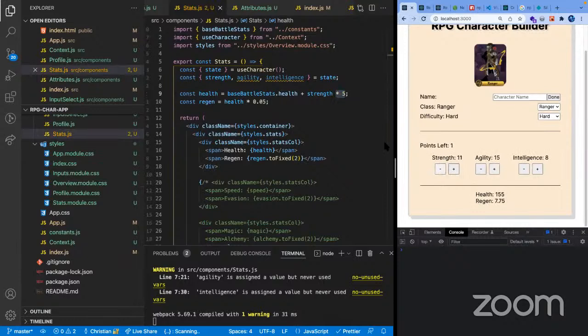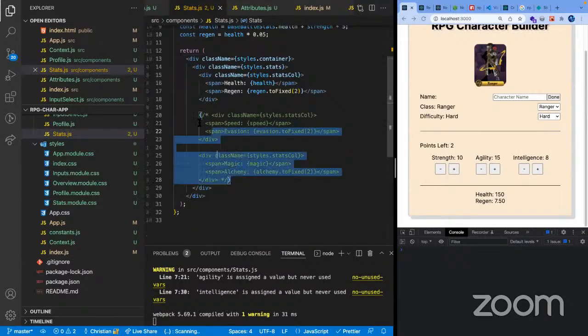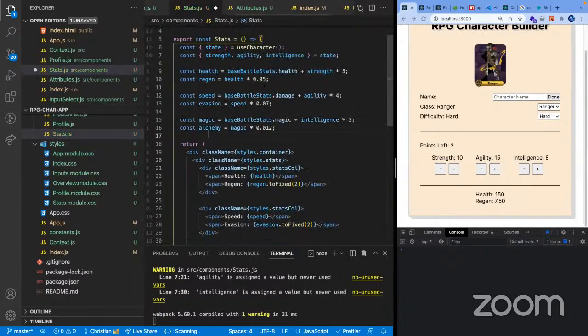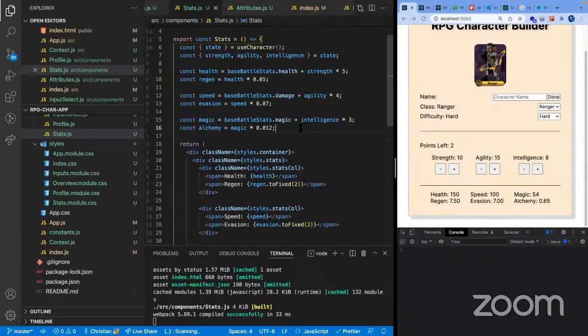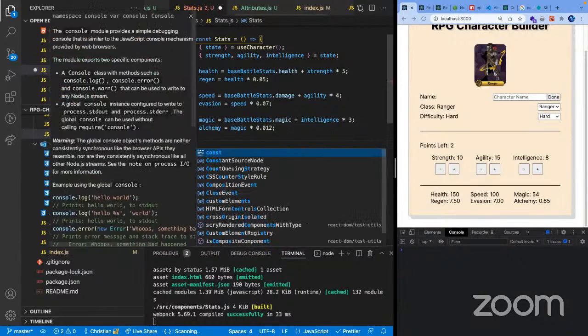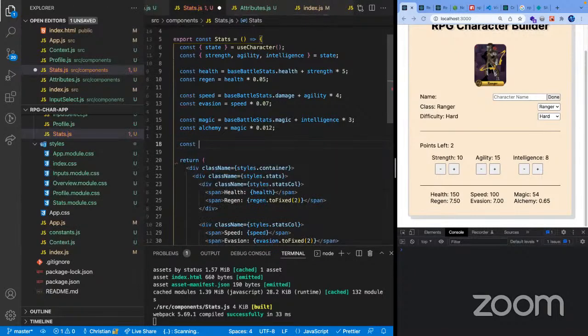And yeah, let's add the other ones, and they're nothing really fancy, so I can just copy and paste the other ones right here. And we can use a hook here called useMemo, but it's not necessary for this case. But I can explain what a useMemo hook is for.